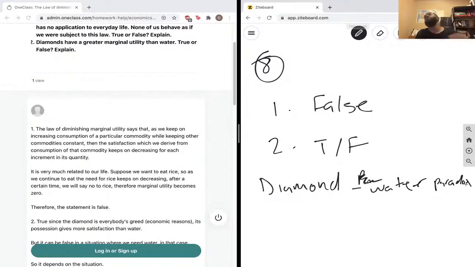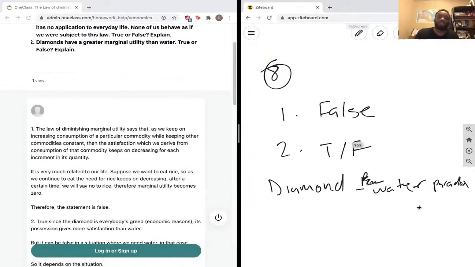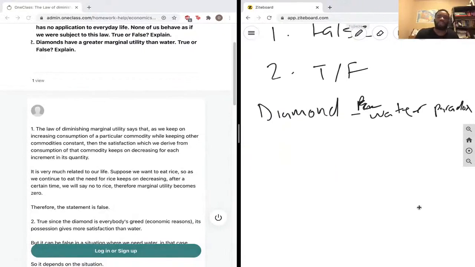The marginal benefit we receive from a unit of diamond is greater than that of water, and this is simply because diamond is a luxury good, and with the way we treat luxury goods, we benefit so much from it.